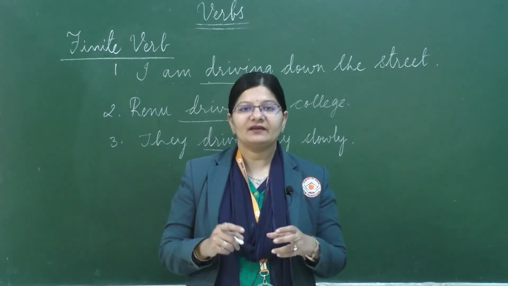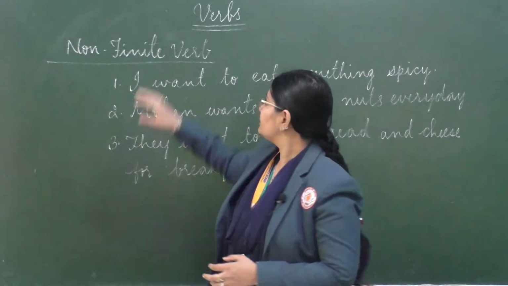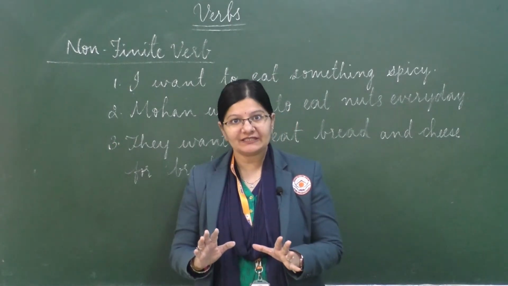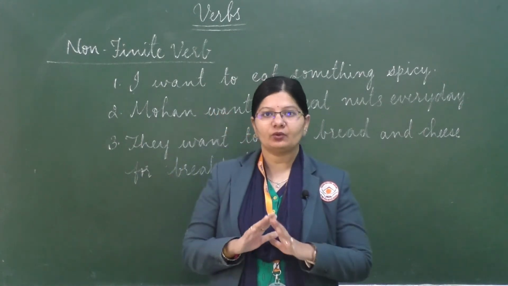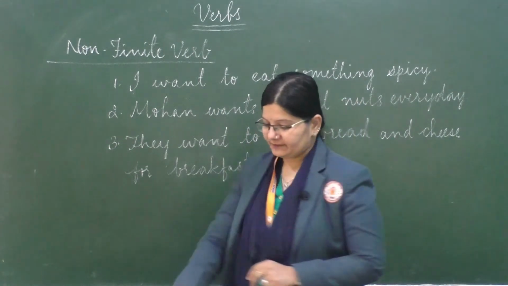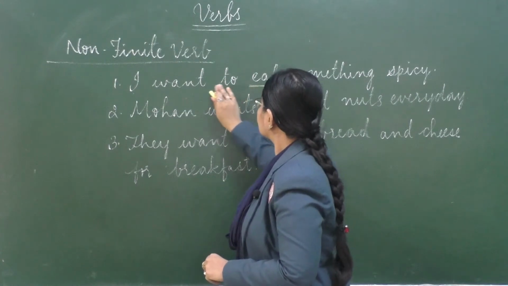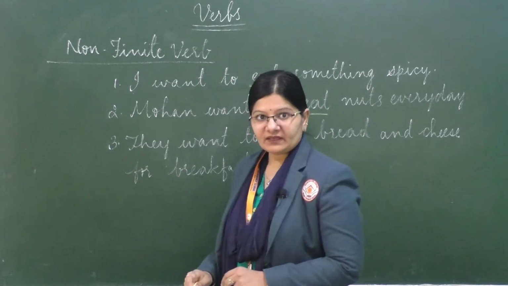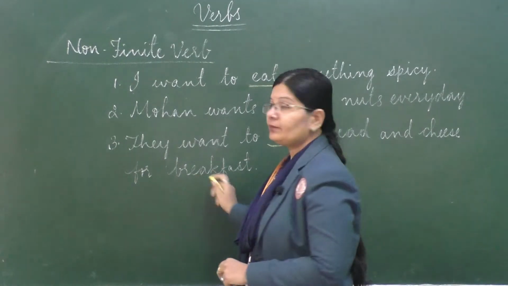Now, let us understand the infinite or the non-finite verbs. So, students, the next kind of verb is the non-finite verb. Now, this is the verb which does not change its form based on the person or tense. So, look at the example: I want to eat something spicy. So, here you have the verb to eat. Then Mohan wants to eat nuts every day. Then the third one is they want to eat bread and cheese for breakfast.